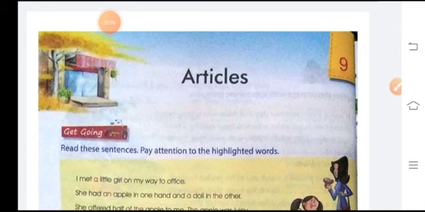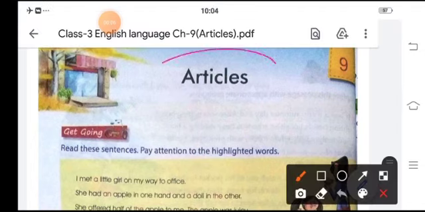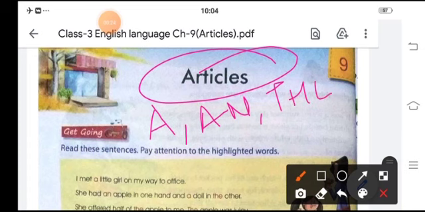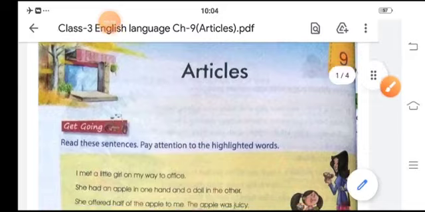Students, now I'm going to teach you your chapter number 9, that is articles. Articles: a, an, and the. These are articles.